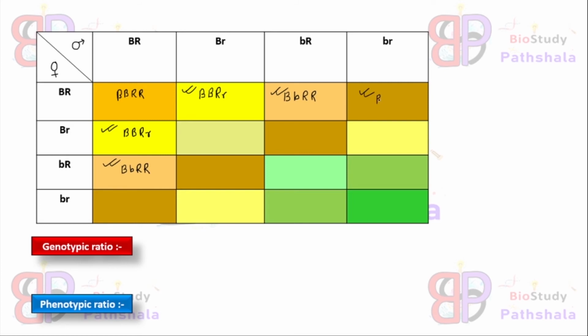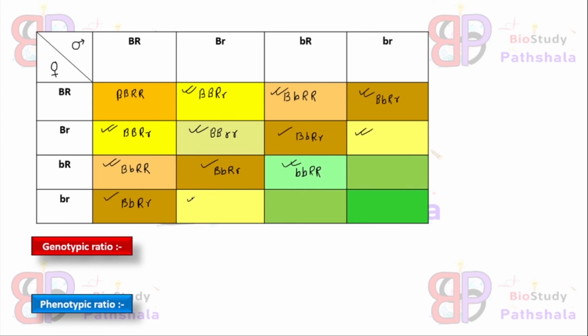This box will show heterozygous condition of both alleles, that means capital B, capital R, small r, and these three boxes will show exactly the same genotype, that means capital B, capital R, small r, right? Now this box will show capital B, small r, and this box will show the homozygous recessive condition of B gene and homozygous dominant condition of R gene.